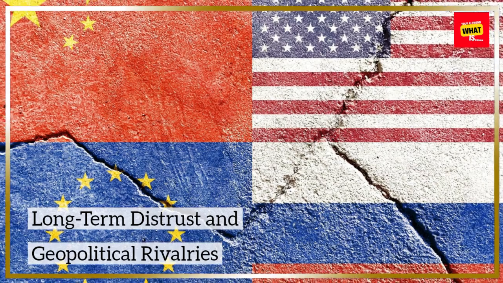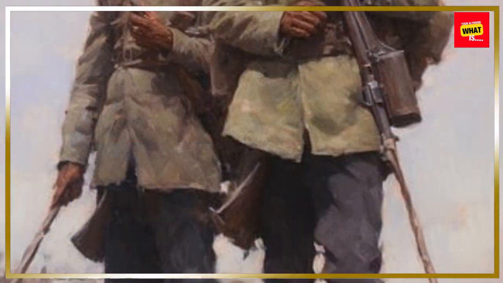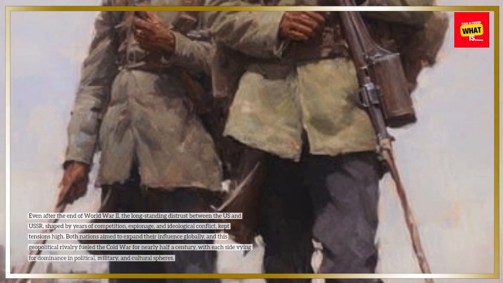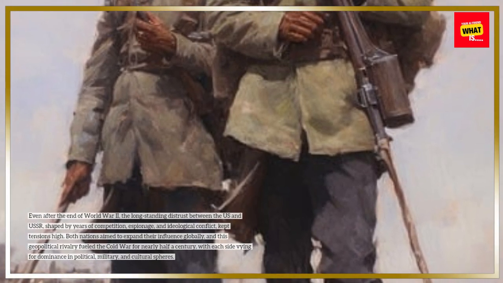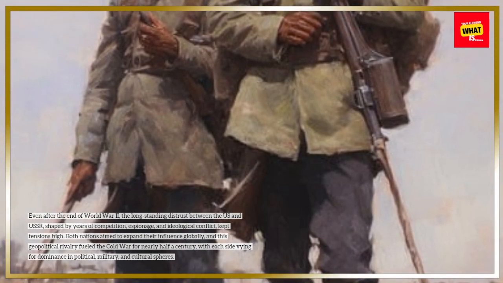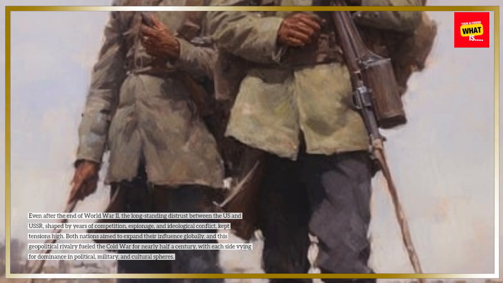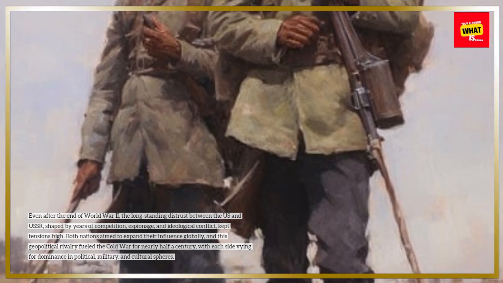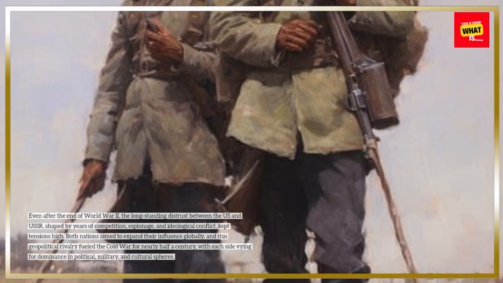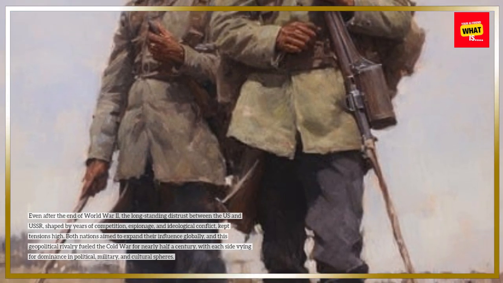Long-term distrust and geopolitical rivalries. Even after the end of World War II, the long-standing distrust between the US and USSR, shaped by years of competition, espionage, and ideological conflict, kept tensions high. Both nations aimed to expand their influence globally, and this geopolitical rivalry fueled the Cold War for nearly half a century, with each side vying for dominance in political, military, and cultural spheres.